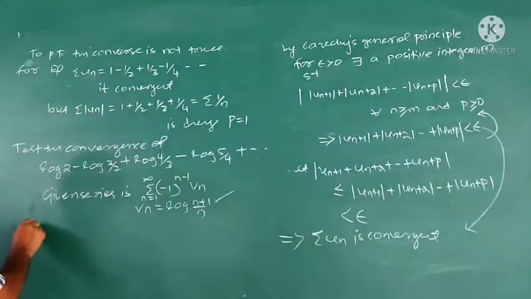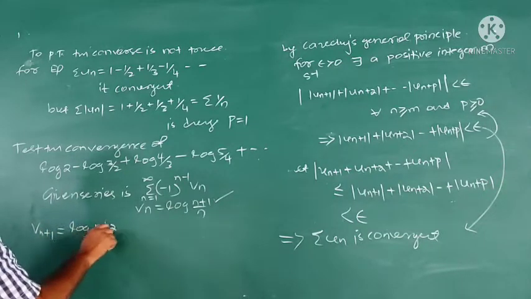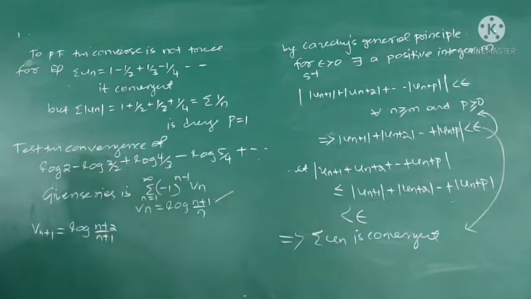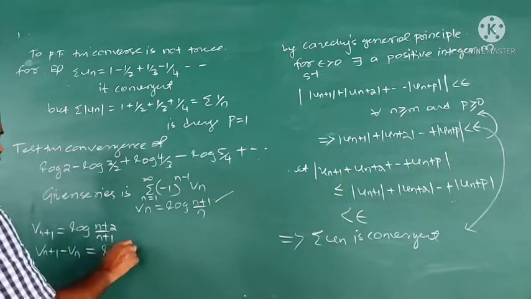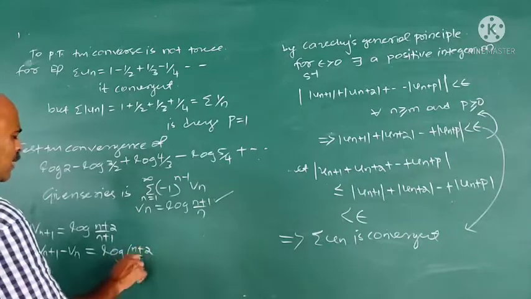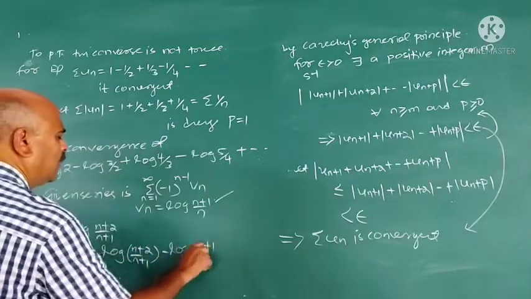First of all, take Vn plus 1. Vn plus 1 is log n plus 2 upon n plus 1. Now we consider Vn plus 1 minus Vn. It is log n plus 2 by n plus 1 minus log of n plus 1 by n.